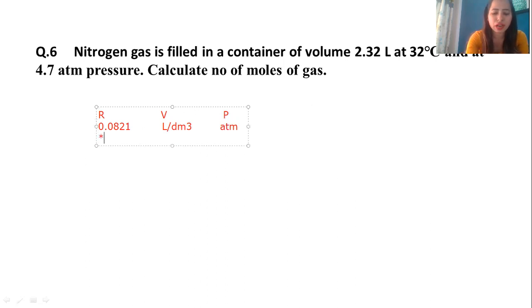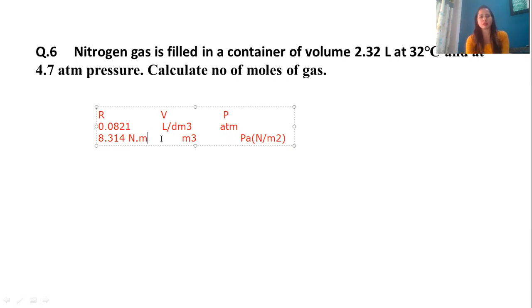Next, if my value of R is 8.314, then you have to take your volume always in meter cube, and my pressure should always be in Pascal. Pascal is nothing but Newton per meter square. So when I say 8.314 joules, you can see meter cube into Newton per meter square, when you multiply, and joules can also be written as Newton meter.